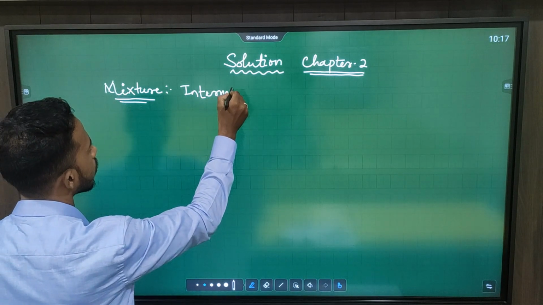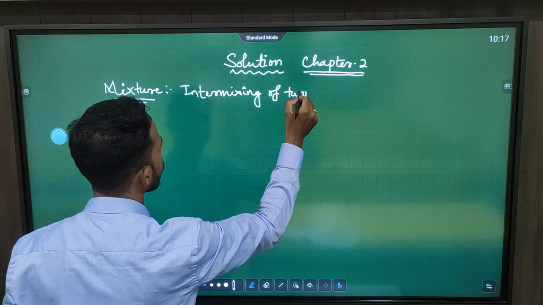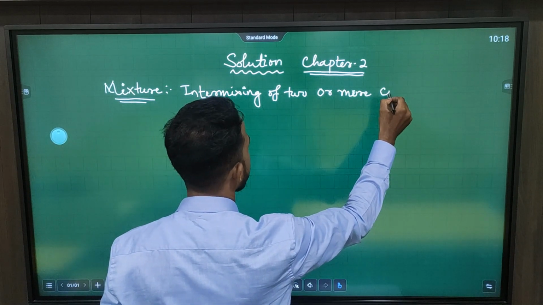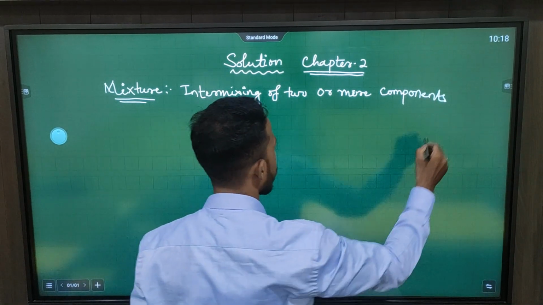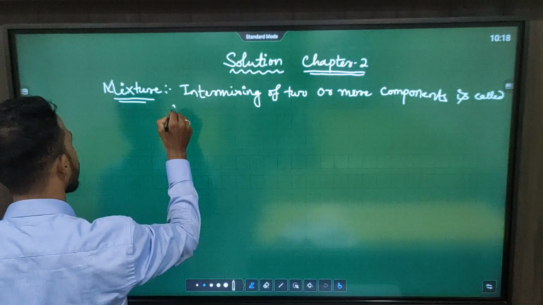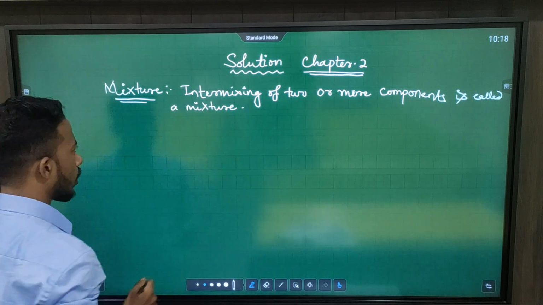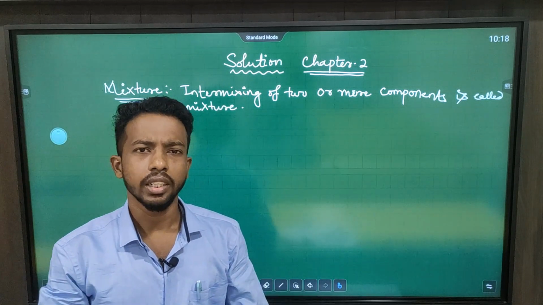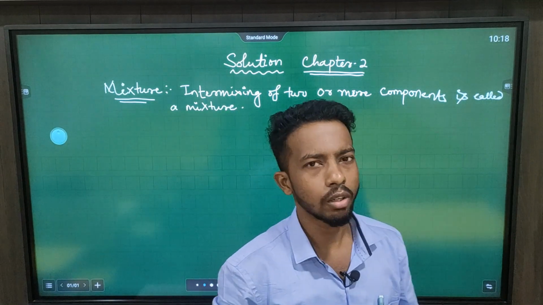intermixing of two or more components is called a mixture. Now, depending upon the number of components, we can classify mixtures such as binary mixture, ternary mixture. Okay, but in this chapter we will only discuss binary mixtures.